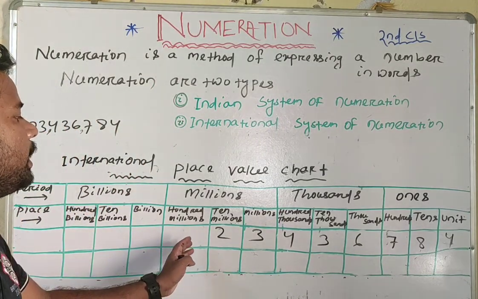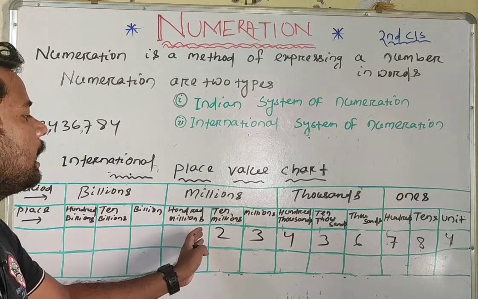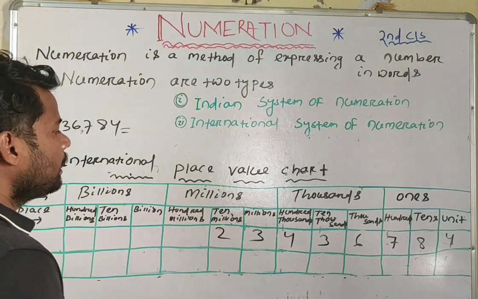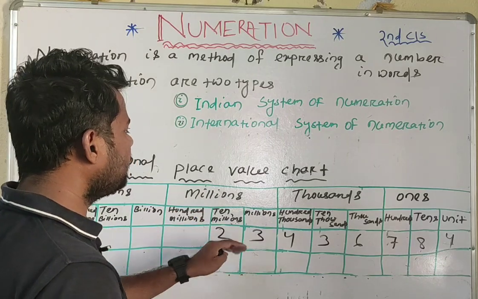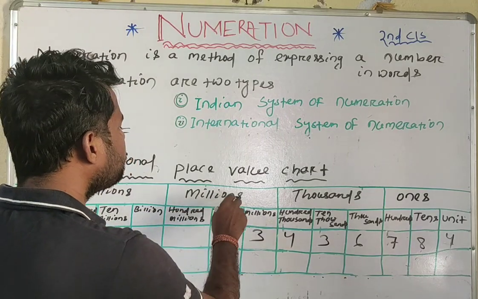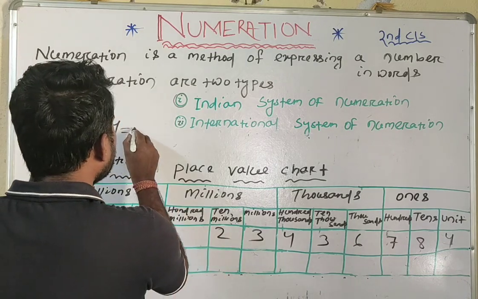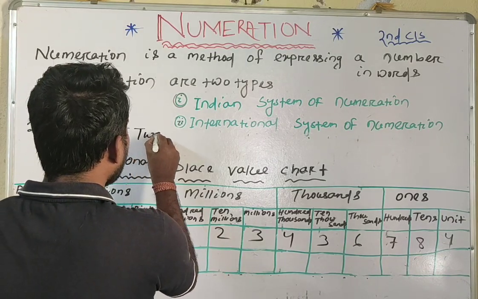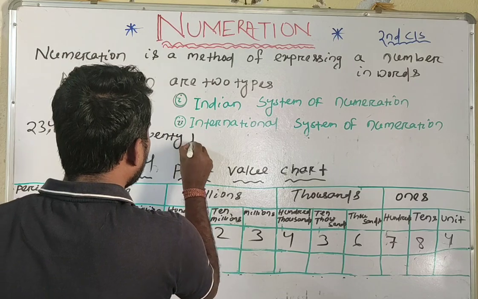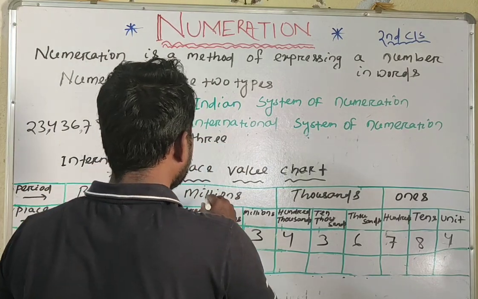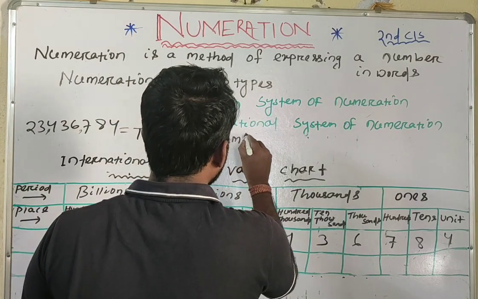So according to period also we can write this number. How? In the millions period, 2 digits are present, and that is 23. Directly we can write 23 and then write its period, million.